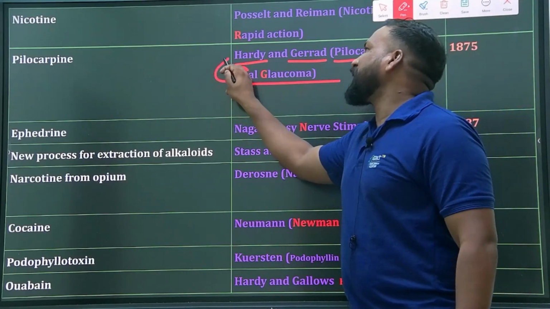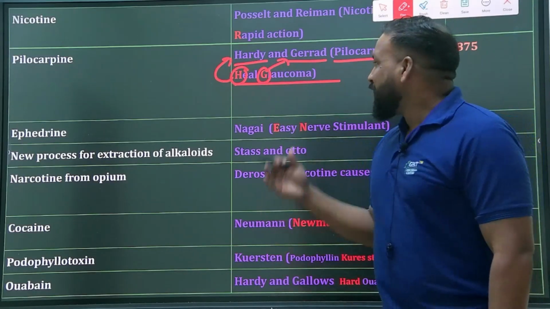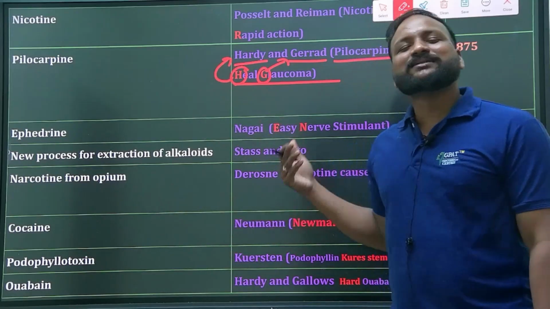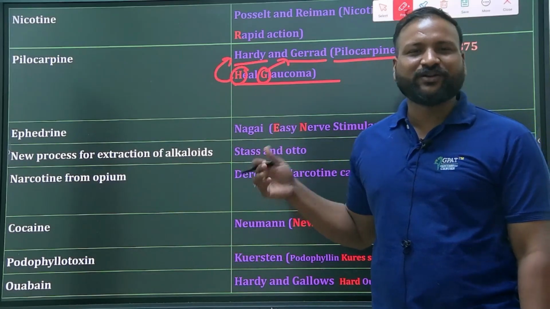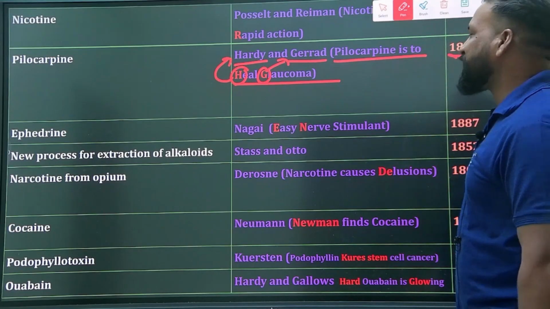H stands for Hardy and G stands for Gerard, in glaucoma. This was in the year 1875.